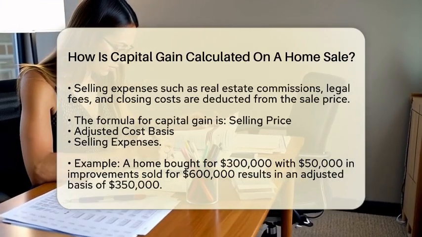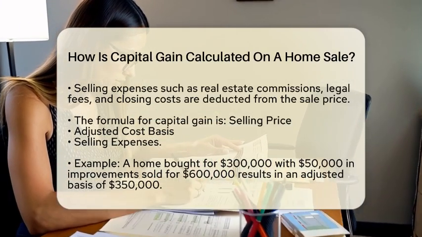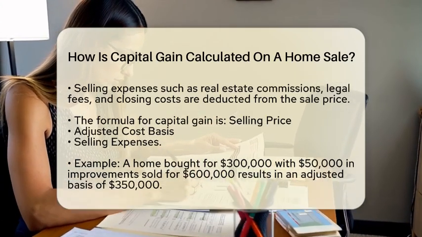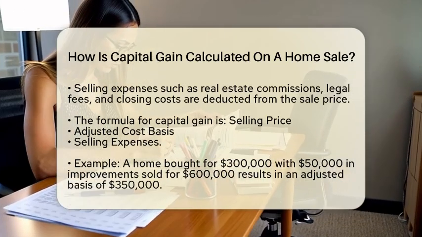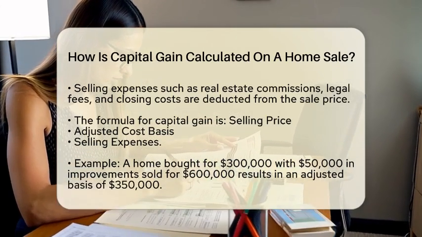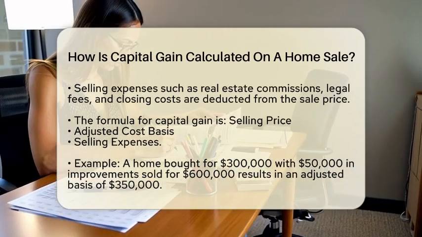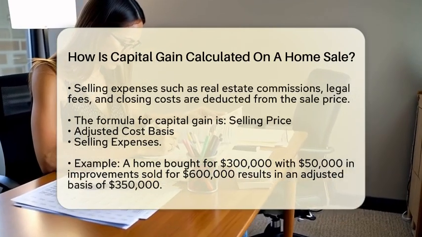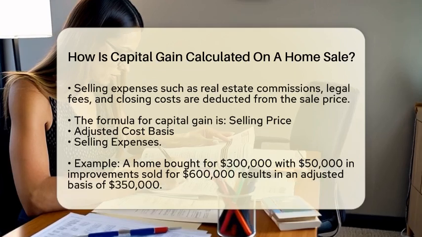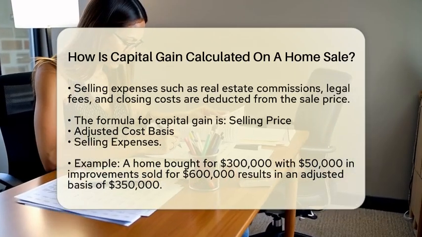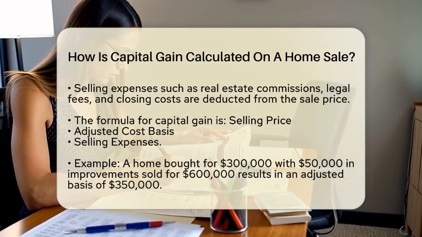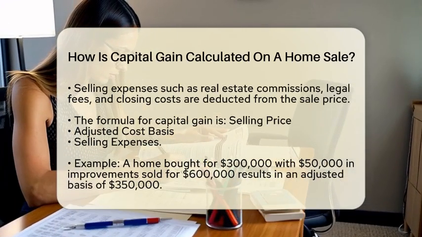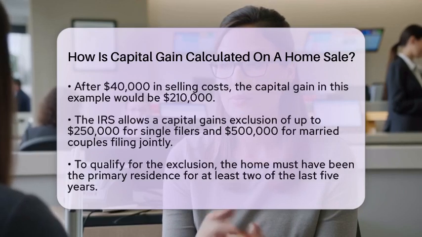Now let's look at the formula for calculating capital gain. You take the selling price, subtract the adjusted cost basis, and then subtract the selling expenses. This gives you your capital gain. For example, let's say you bought a home for $300,000. If you made $50,000 in improvements and sold it for $600,000, your adjusted basis would be $350,000. After paying $40,000 in selling costs, your capital gain would be $210,000.